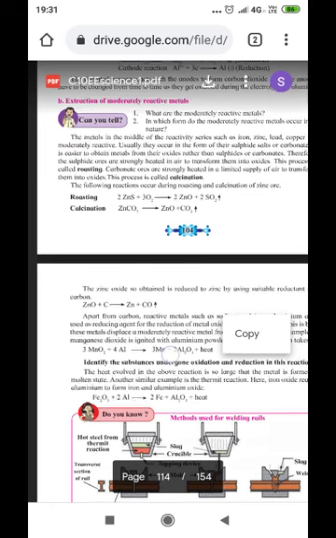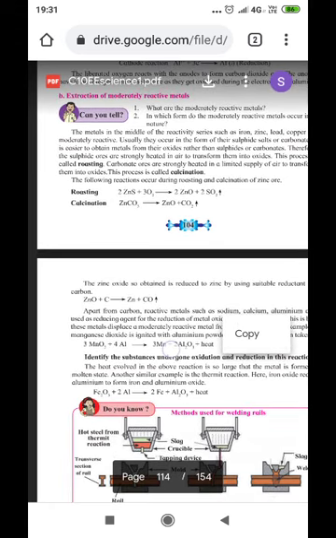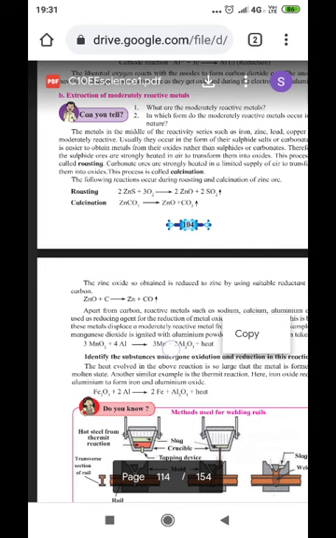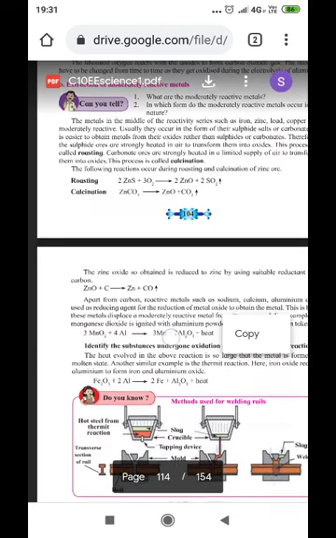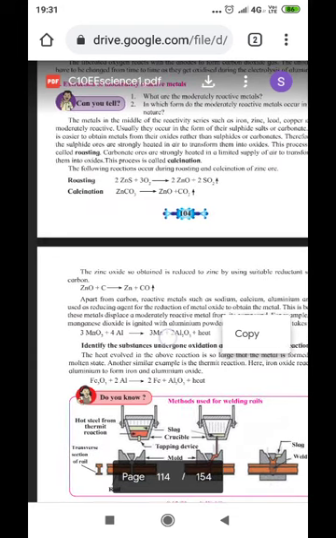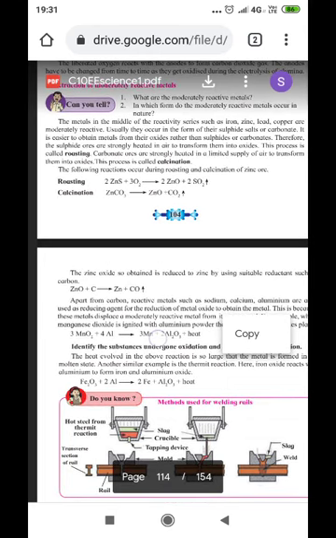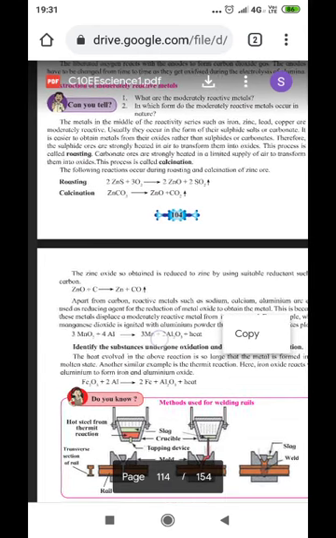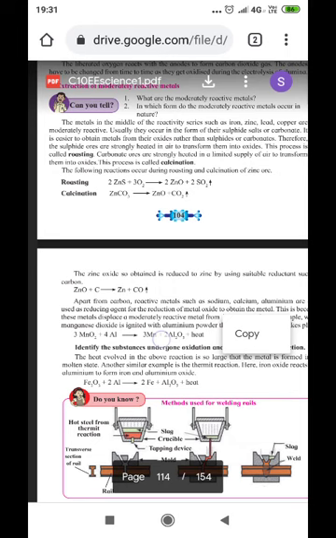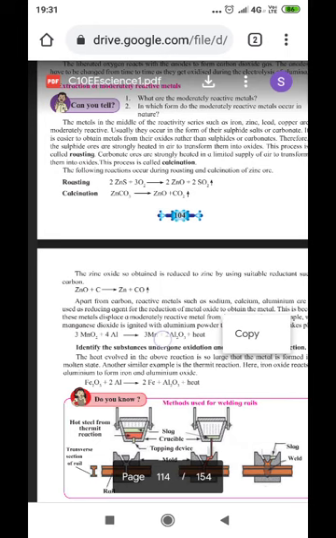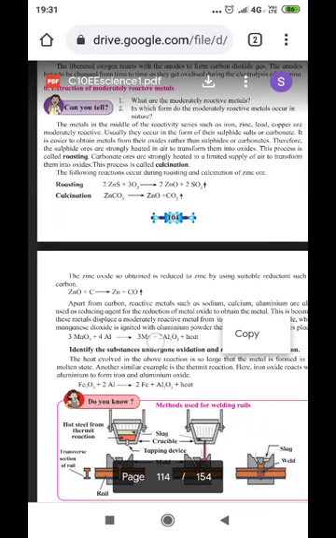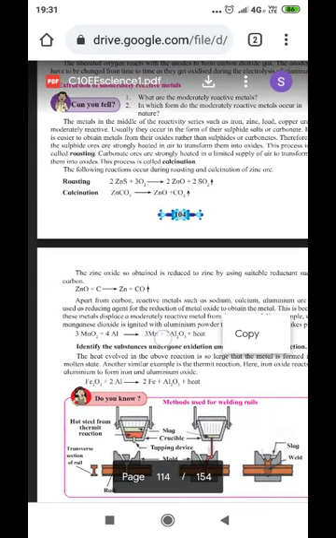And therefore, two methods are used, called roasting and calcination. That is, sulfides and carbonates are converted into respective oxides. Now, what is actually roasting and what is actually calcination? When the sulfide ore is strongly heated in air to transform it into oxide, this process is called roasting.